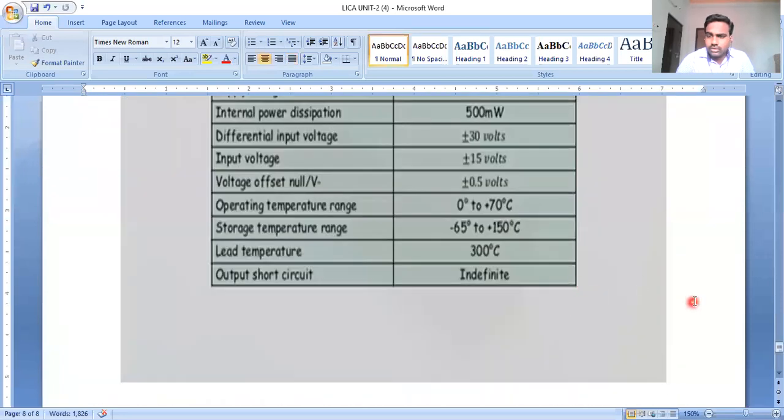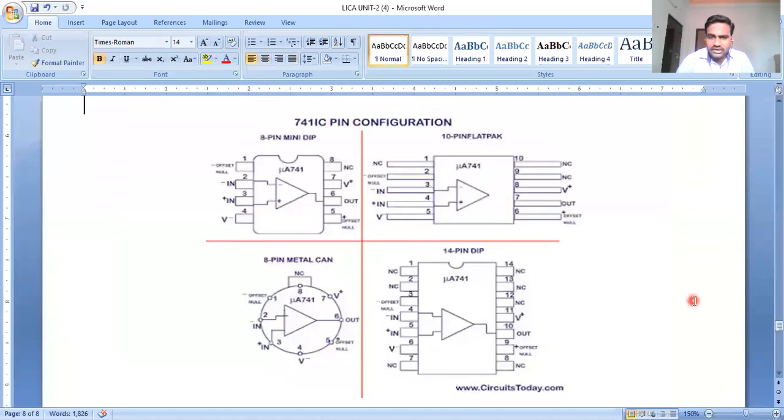Another doubt: what is the purpose of the null connected pins, sir? We have several null pins in the 10-pin package and 14-pin package, correct. What is the purpose of the null connection?